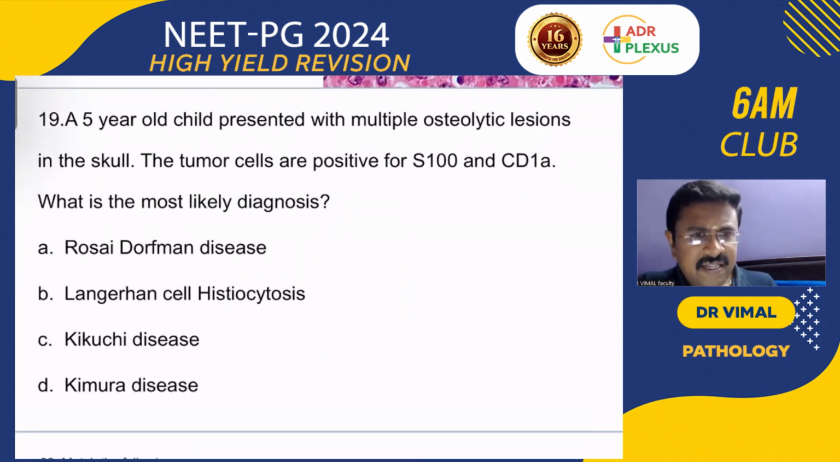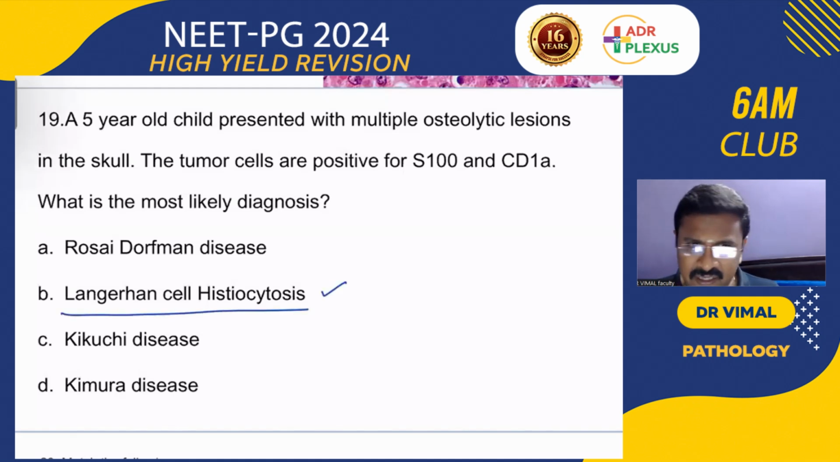Yes, this we discussed. A 5-year-old child presented with multiple osteolytic lesions in the skull, and the tumor cells are positive for S100, CD1a, Langerhans, CD207. Remember that it is Langerhans cell histiocytosis. Yes, eosinophils.